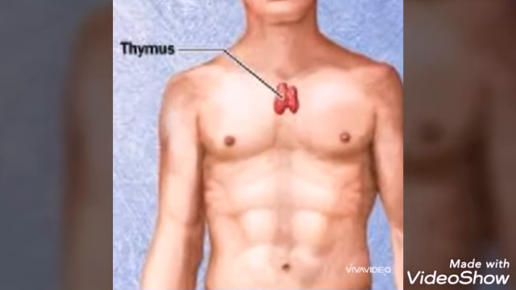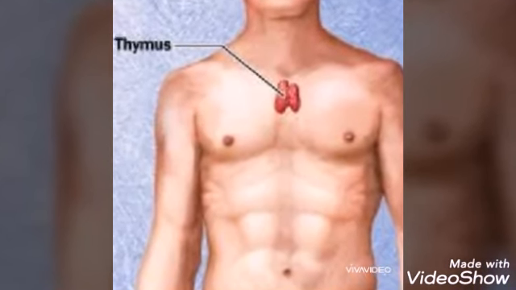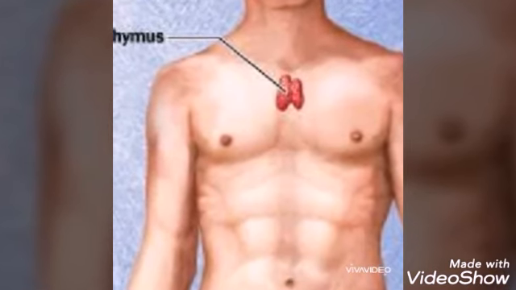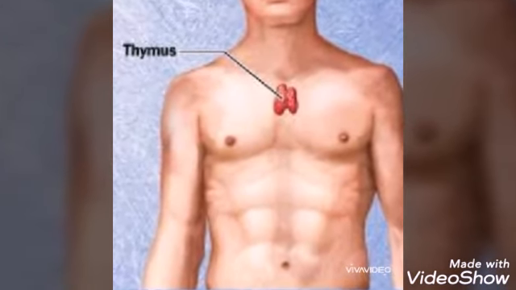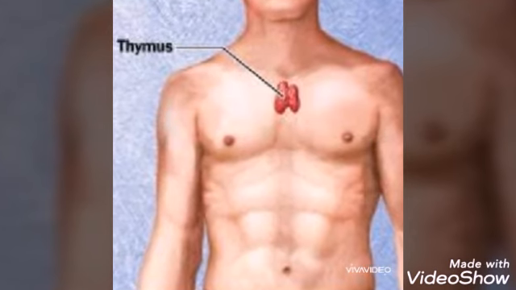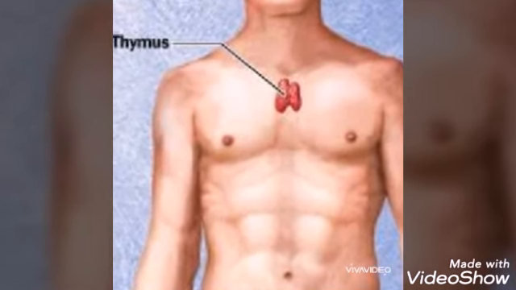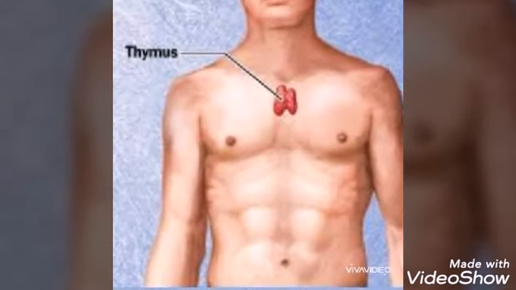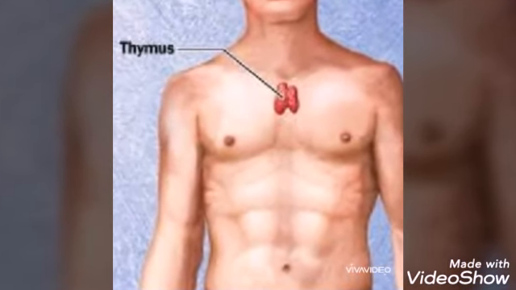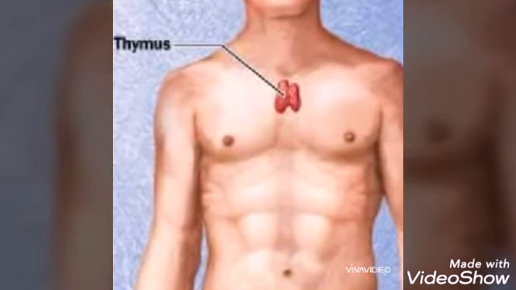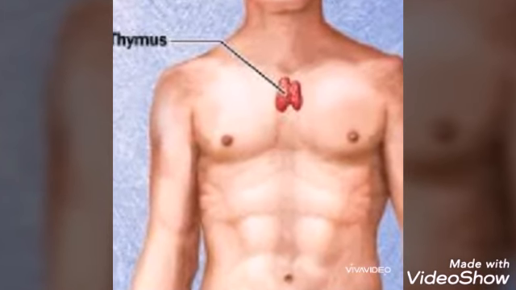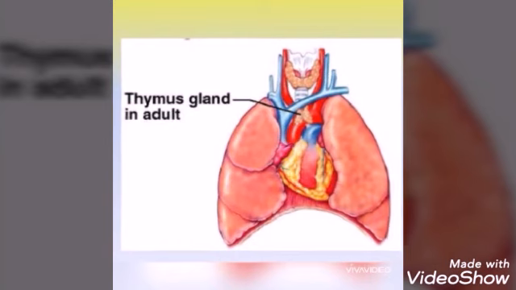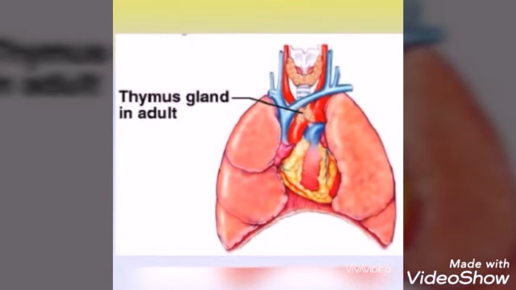Next endocrine gland is thymus gland. It is located in the front part of your chest, directly behind the sternum between the lungs. It is pink in color. After puberty, it undergoes shrinkage. It is called atrophy. Thymus gland is divided into two regions, that is outer cortex and inner medulla. Thymus gland secretes the hormone called thymosin.